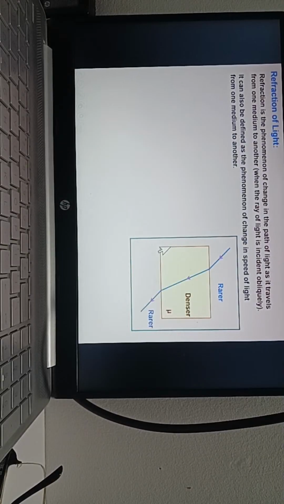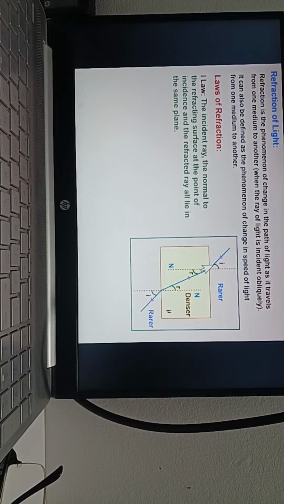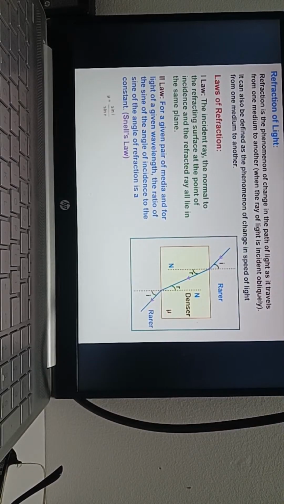See, like this light goes, you have to draw. So, now you tell me, if you draw the normal, this is the incident ray, this is the refracted ray, this is your emergent ray. Do you think that the emergent ray and incident ray are parallel to each other or different? Sir, parallel to each other. What is the name of the distance between them? Lateral distance. Lateral displacement, yes.